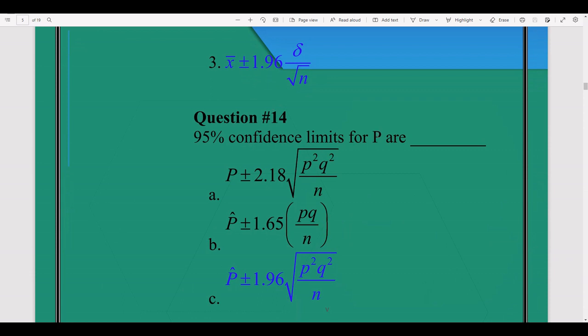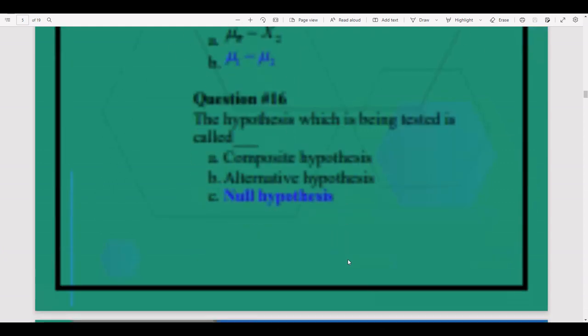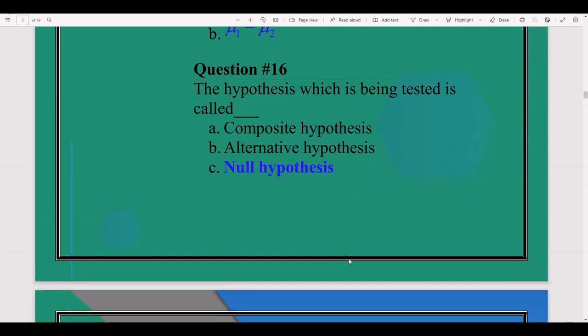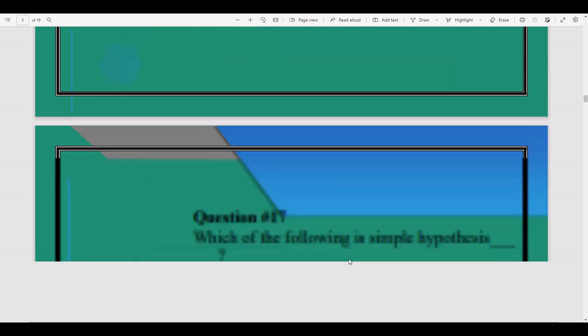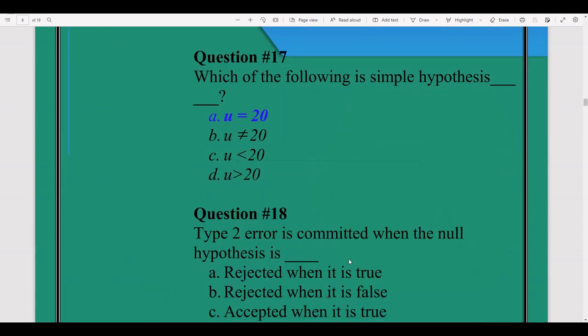95% confidence limit for proportion. Here your alpha is also 0.05 and its value is 1.96. So p cap plus minus 1.96 under root p q over n. This is the confidence limit for p. The hypothesis which is being tested is called the null hypothesis. First of all, we test the null hypothesis, whether it is true or false. Which of the following is the sample hypothesis?